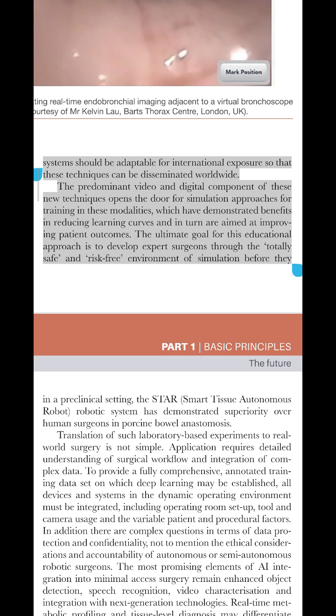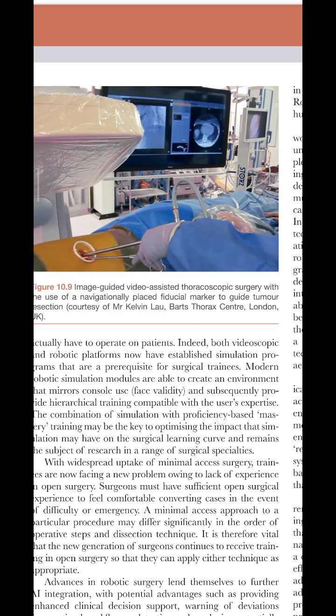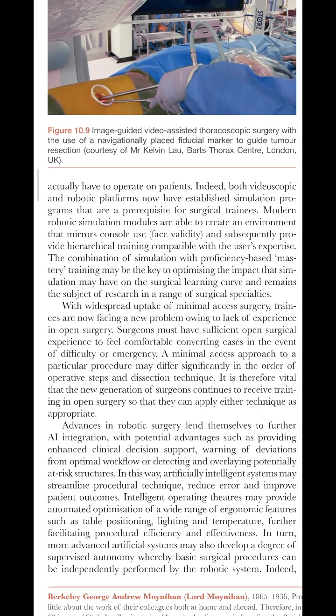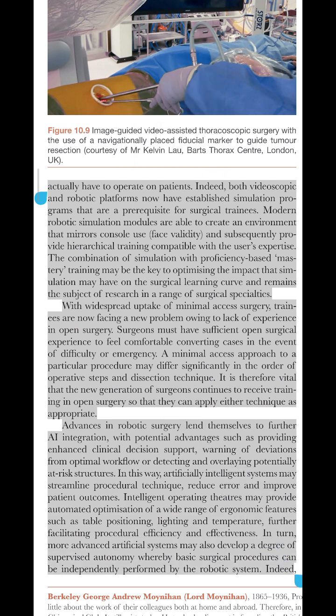simulation before they actually have to operate on patients. Indeed, both videoscopic and robotic platforms now have established simulation programs that are a prerequisite for surgical trainees. Modern robotic simulation modules are able to create an environment that mirrors console use, face validity, and subsequently provide hierarchical training compatible with the user's expertise.